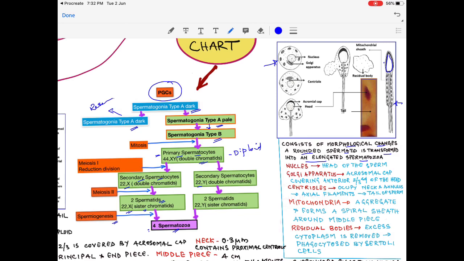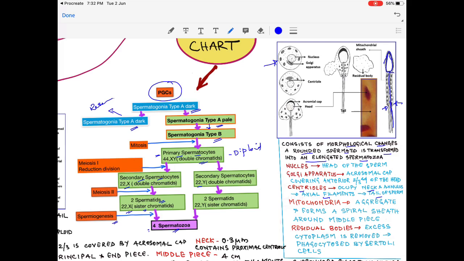sperm, and the Golgi apparatus will form the acrosomal cap over the anterior two-thirds of the sperm. The centrioles will be divided into proximal and distal centrioles. They occupy the neck and the annulus here, and it synthesizes axial filaments that form the tail of the sperm.